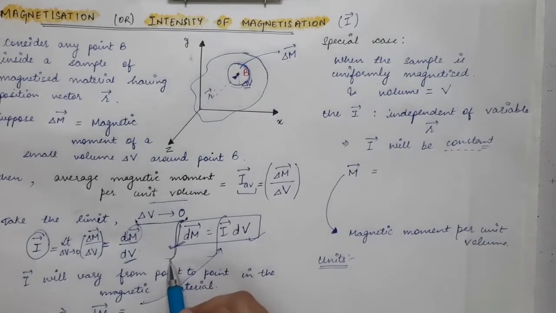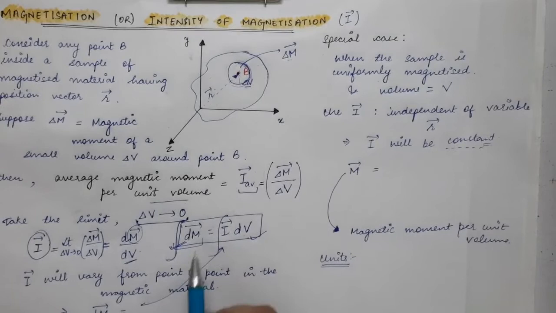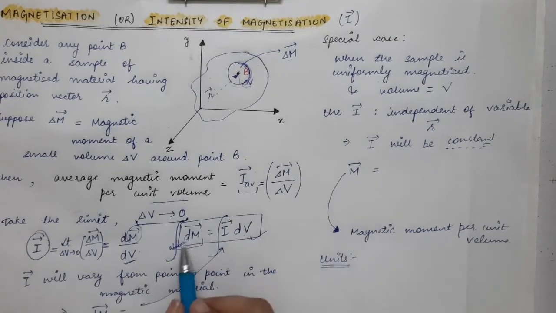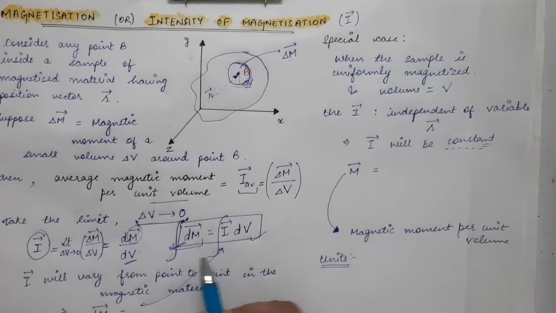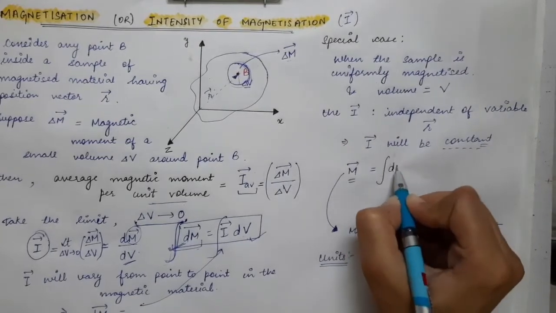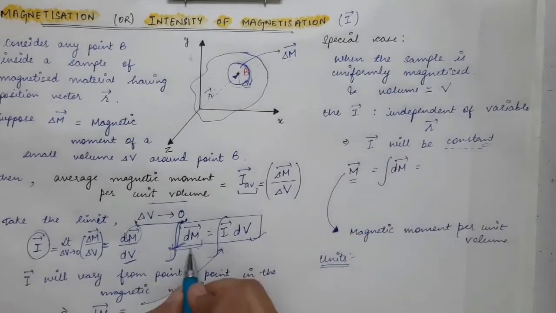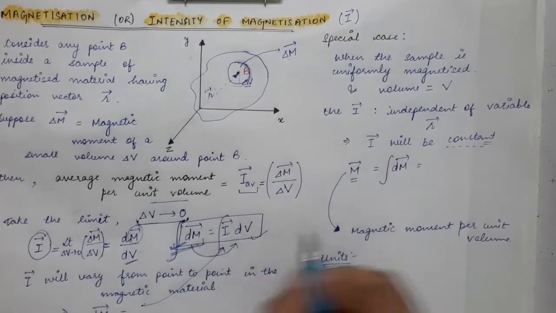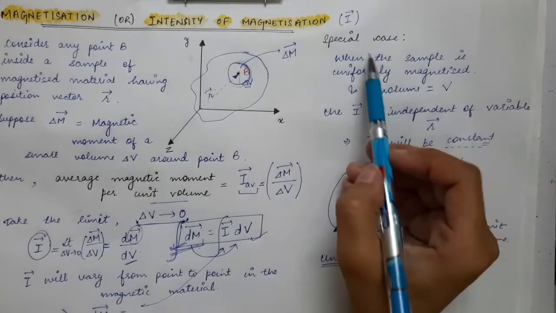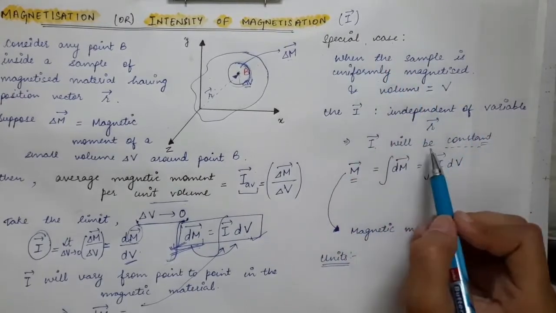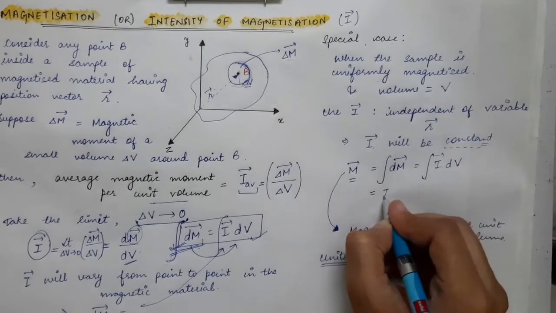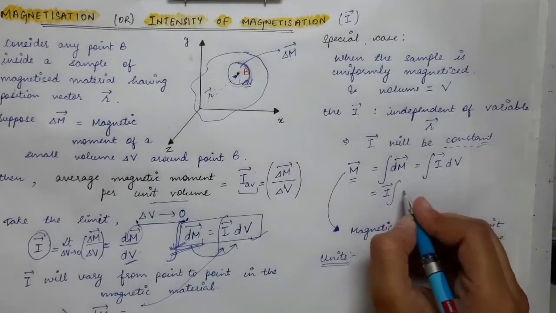When you are integrating over the whole sample, the left hand side will give you the total magnetic moment of the whole sample. This total magnetic moment of the whole sample is represented by m vector. So m vector is given as integration of dm vector, and this is in turn equal to integration of I vector times dv. In this special case we have considered that I vector is constant, so it can be taken outside the integration. So this can be written as I vector times integration of dv.